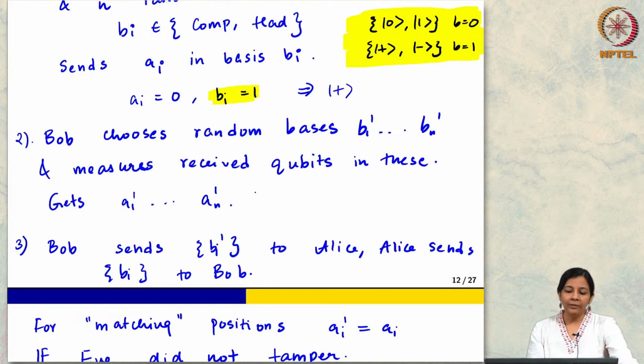We also said how this does not prevent a man in the middle attack. Eve sitting in the middle could mess with whatever she receives and send it across to Bob, and this is something which they will never catch. So we had a third step, which was that they also choose some random positions and actually announce the values that Bob measured for those positions. This helps to figure out if there was any tampering in the middle or not.